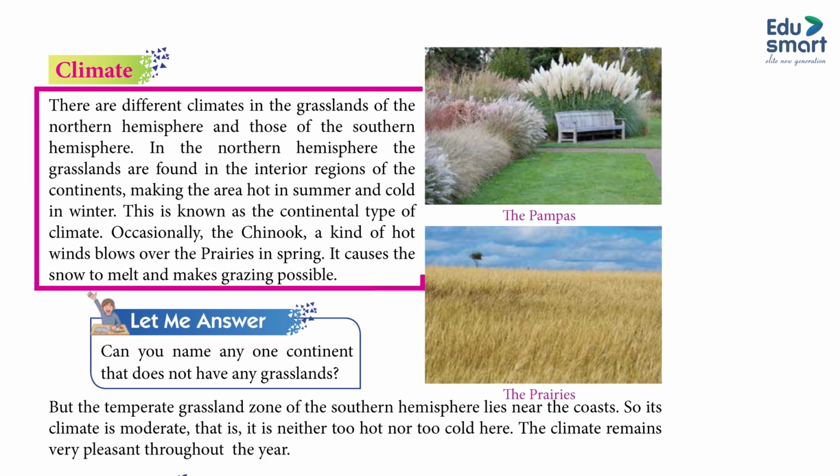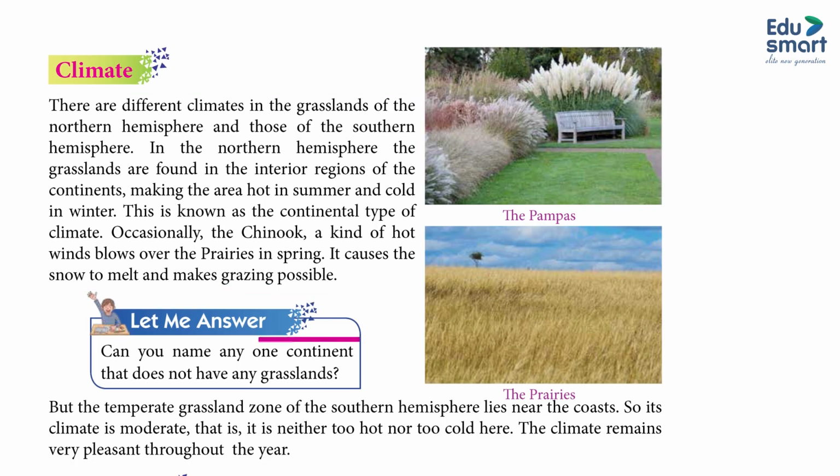Climate. There are different climates in the grasslands of the northern hemisphere and those of the southern hemisphere. In the northern hemisphere, the grasslands are found in the interior regions of the continents, making the area hot in summer and cold in winter. This is known as the continental type of climate. Occasionally, the Chinook, a kind of hot wind, blows over the prairies in spring. It causes the snow to melt and makes grazing possible.